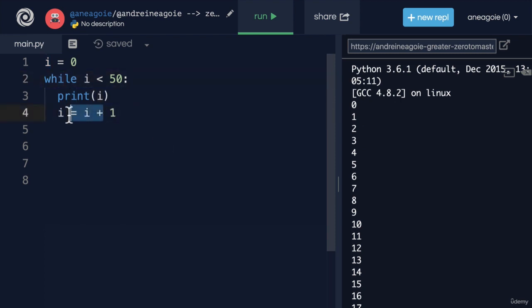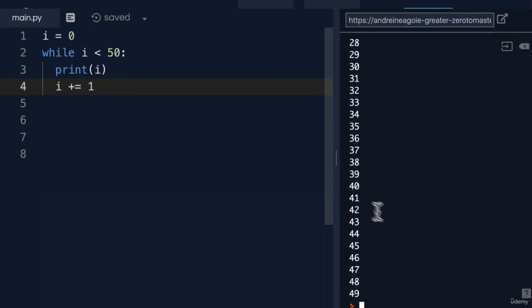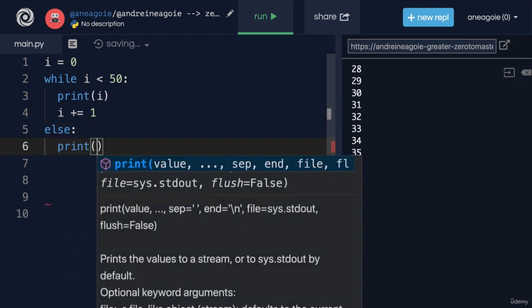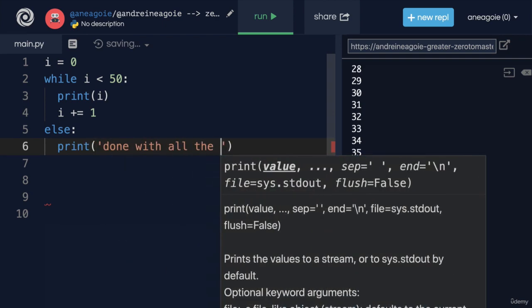Now a shorthand for this, we've seen it before, is to do plus equals 1. So that if I run, look at that, same thing. So we're also able to break out of the while loop as long as we're able to turn a condition into false. So you'll see this a lot as well. So to jump out of a while loop, you can either turn the condition false or you can break out of the while loop. Now, another interesting thing that we can do with a while loop is we can have else blocks.